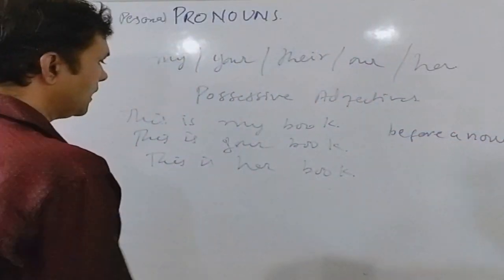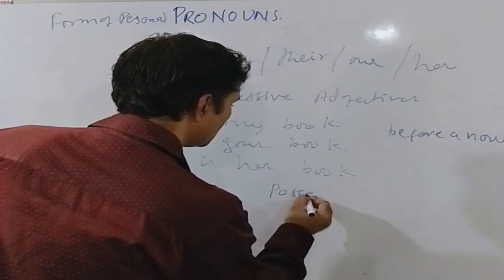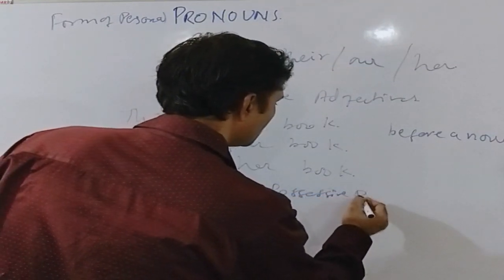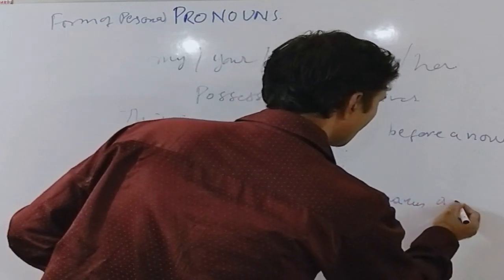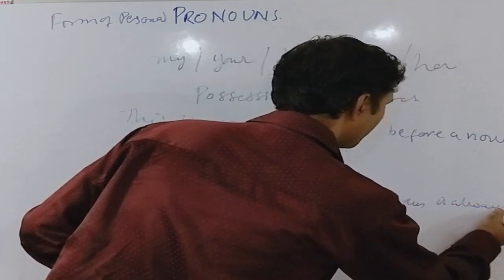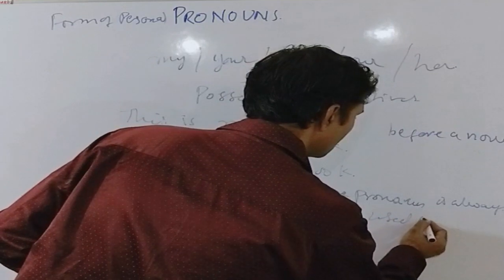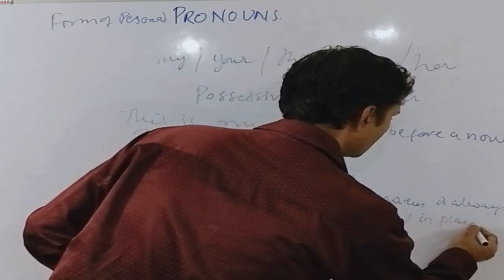On the other hand, a possessive pronoun is always used in place of a noun.